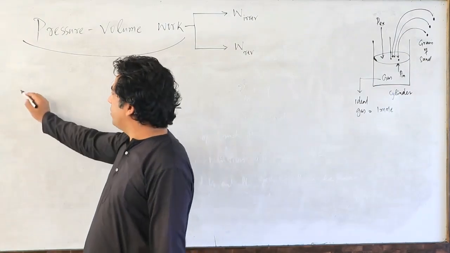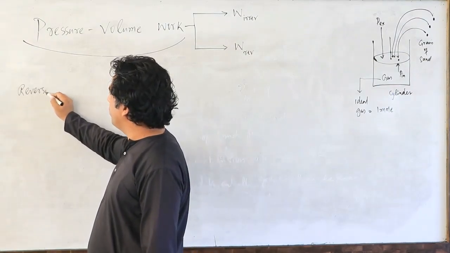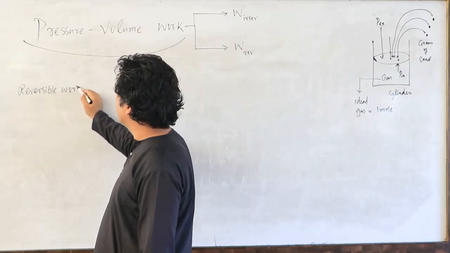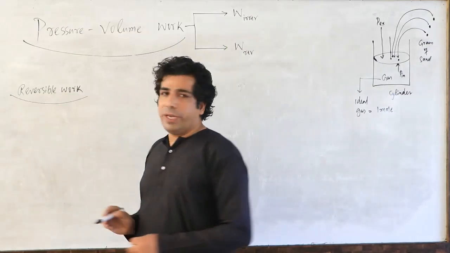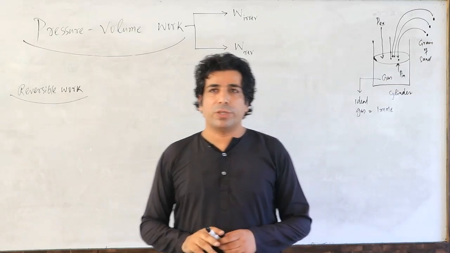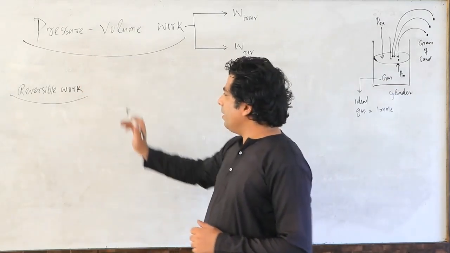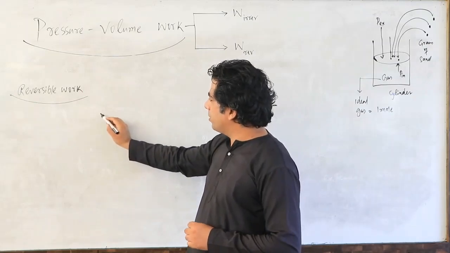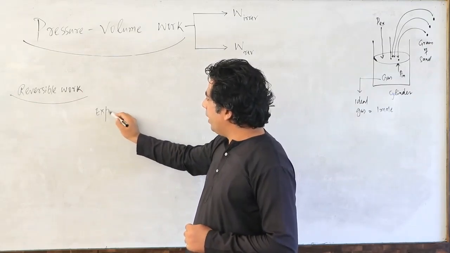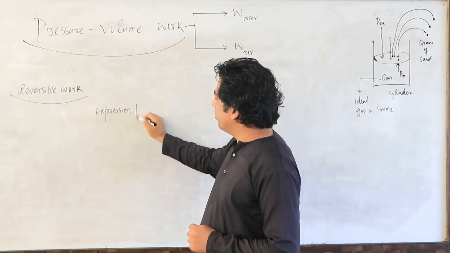So dear friends, we are talking about reversible work. Correct? And we have learned here the work of compression and work of expansion. We have learned both. Correct? So I will give an expression for the reversible work.